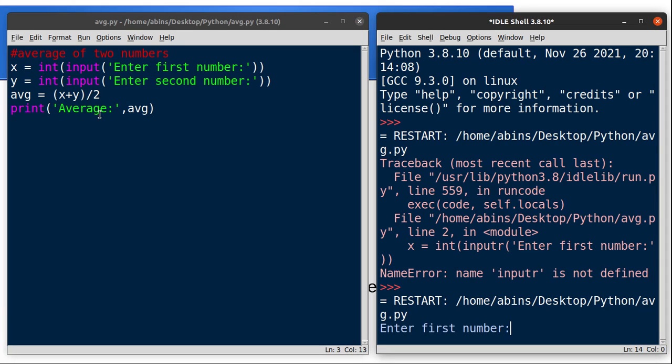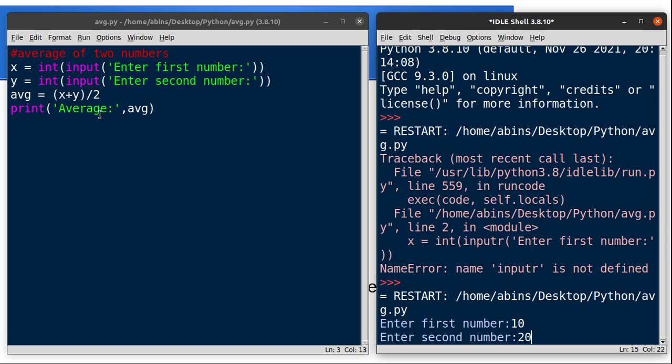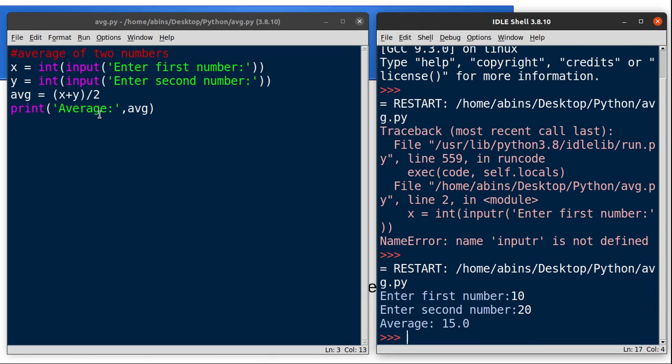Press F5, enter the first number. Look at the right side screen. I am giving 10 and 20. So the average is 15.0. So look at the first line of our program, average of 2 numbers. This is the comment. The average of 2 numbers is preceded by a hash symbol. So every line preceded by a hash symbol is ignored by the interpreter. So the execution always begins from the second line.